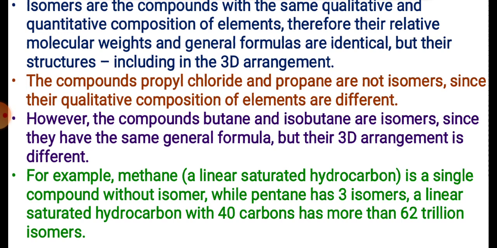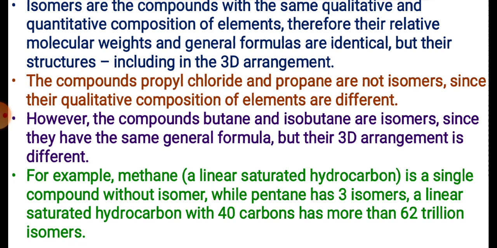However, compounds like butane, C4H10, with its isomers, isobutane and n-butane, are isomers. Why? Because they have the same qualitative composition of the elements, but structurally they are different. The general formula is the same, but the three-dimensional arrangement of the elements is different. For example, methane is a single compound, it doesn't show any kind of isomers, that's why it is always a single molecule.